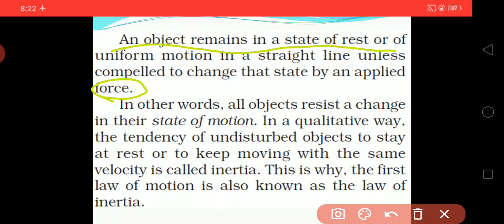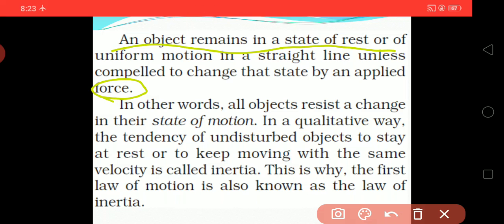If we are not applying any force, an object at rest will stay at rest, and an object in uniform motion will stay in uniform motion up to the instant we apply a force. Whether it is at rest or in uniform motion, it will remain in its original state.